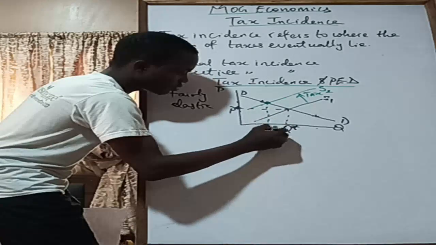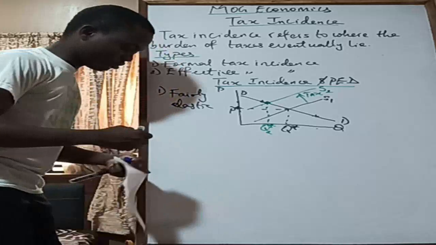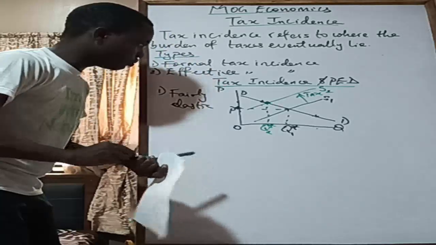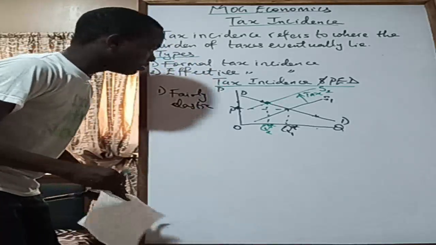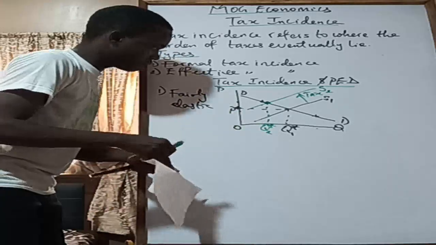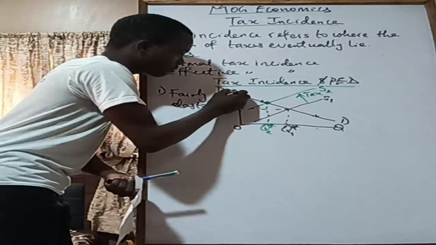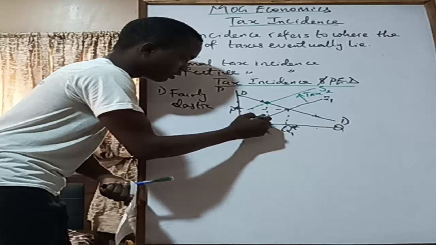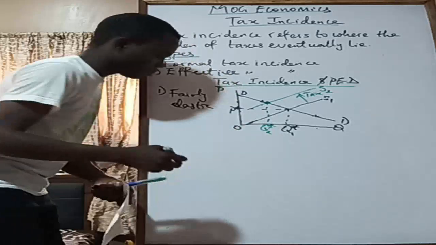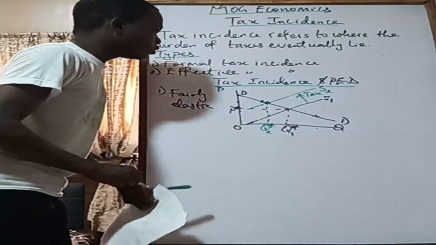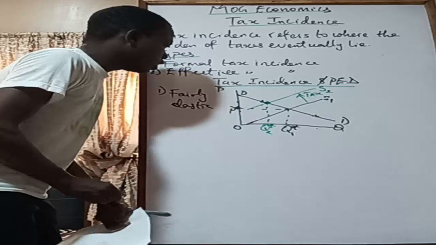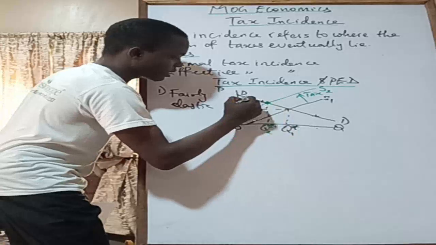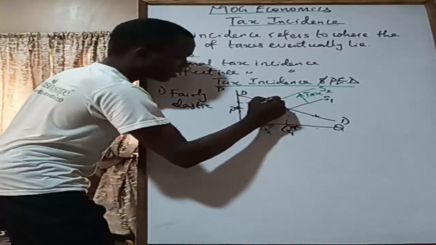So this is Q2 star. I can call this one Q1 since we have two quantities now, Q1. Alright, so now how do we know the burden of tax? Let me make this guy touch here, and then this one, let's manage it. Okay, something like that. So now how do we know the burden of tax? If you look at this demand curve here, we just trace this to the price axis to know the price that consumers are paying now for the commodity.